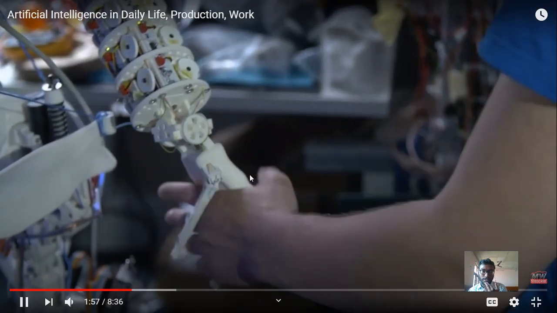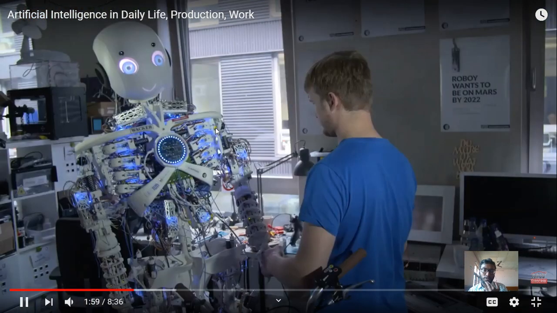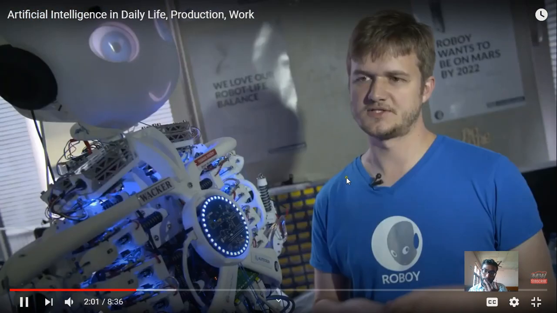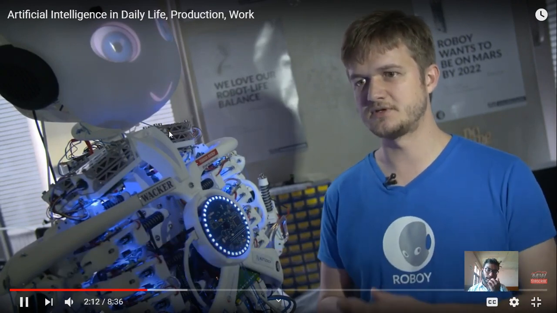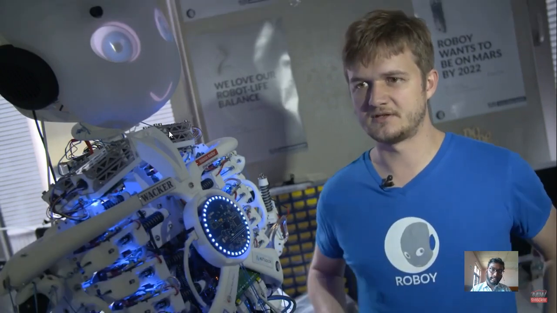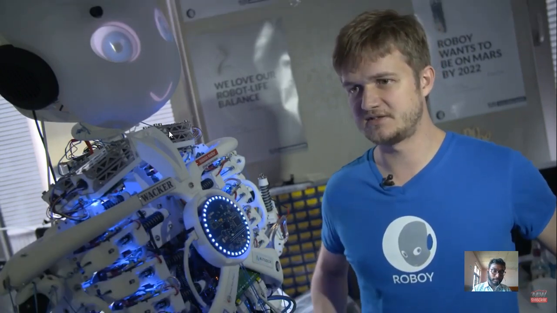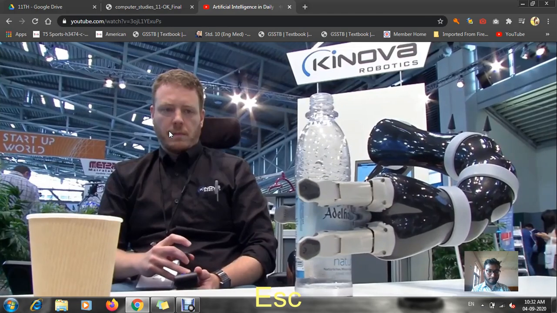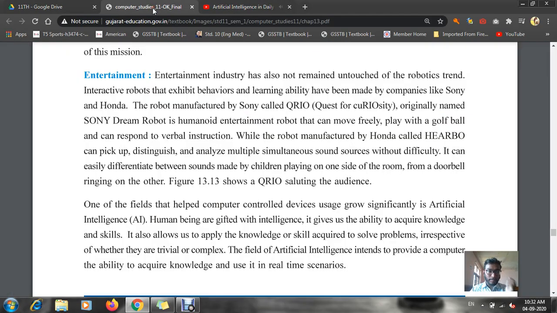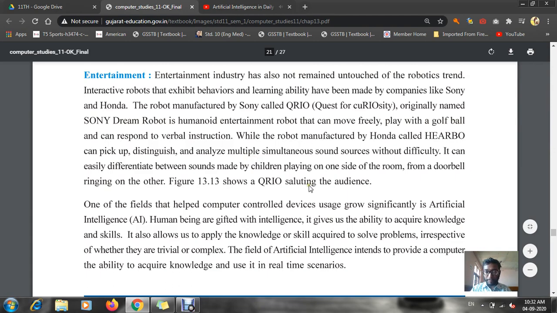So you can see this robot is trying to handshake with this human being. So according to the questions asked by this person, this will be replied by the robot. Okay, this is also the best example of your artificial intelligence. The short form of artificial intelligence is your AI. Okay, this is used for entertainment purposes.